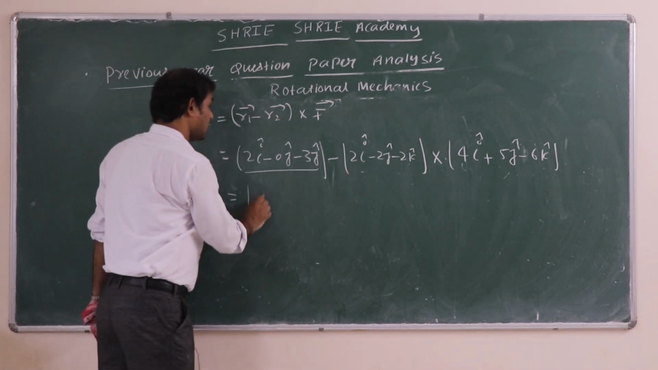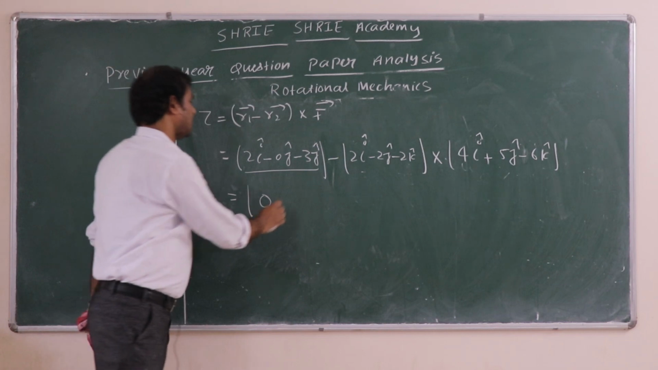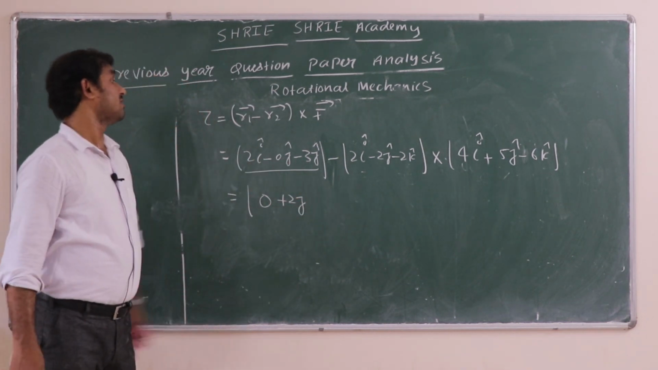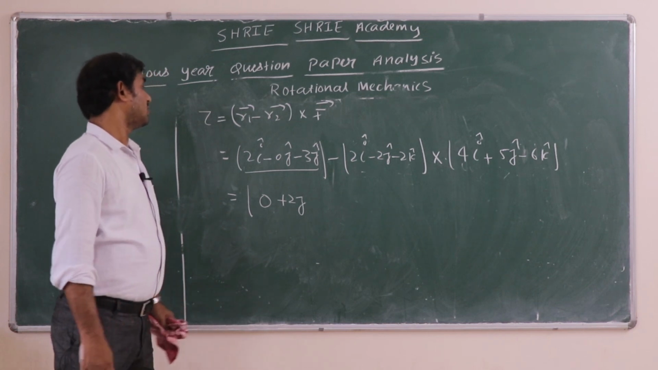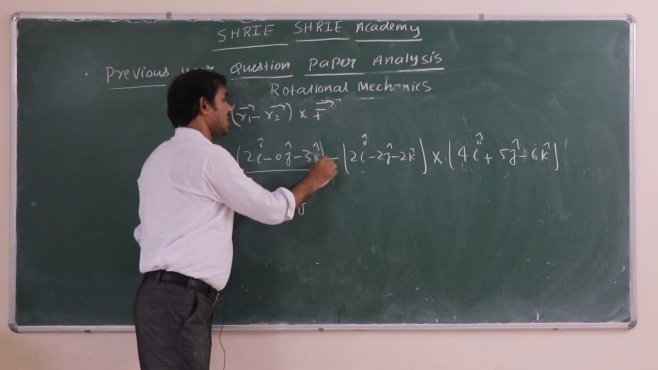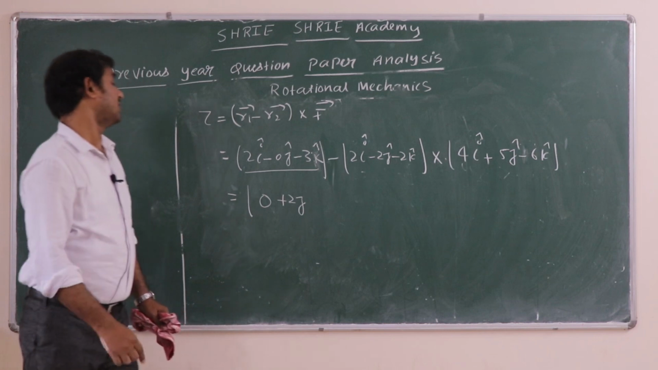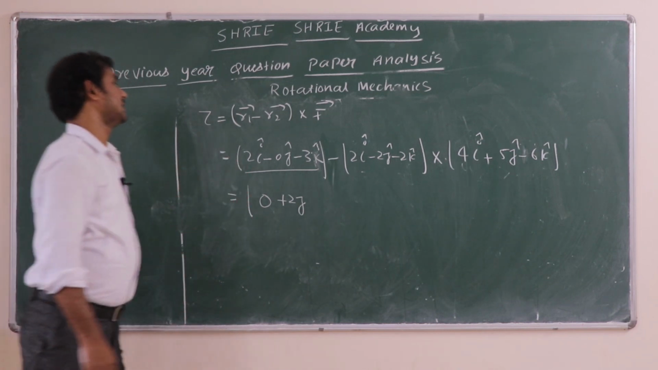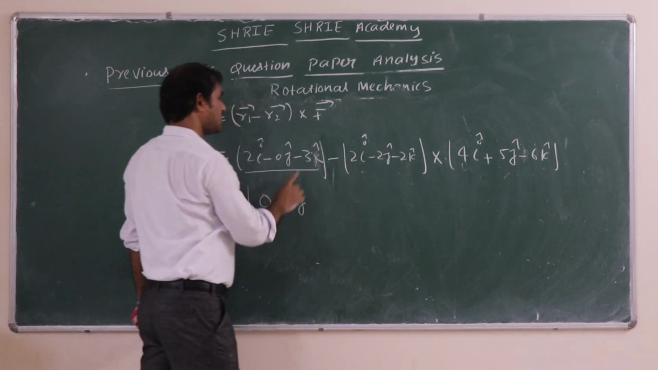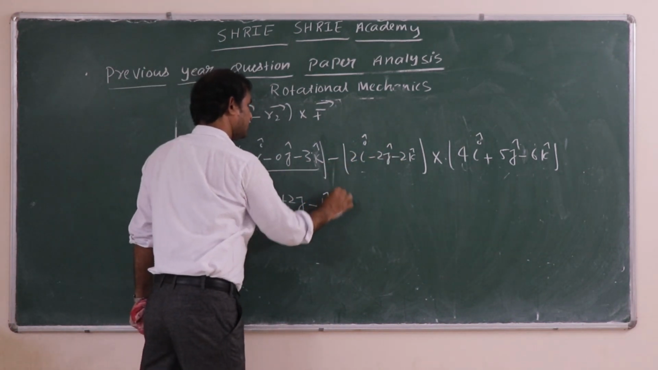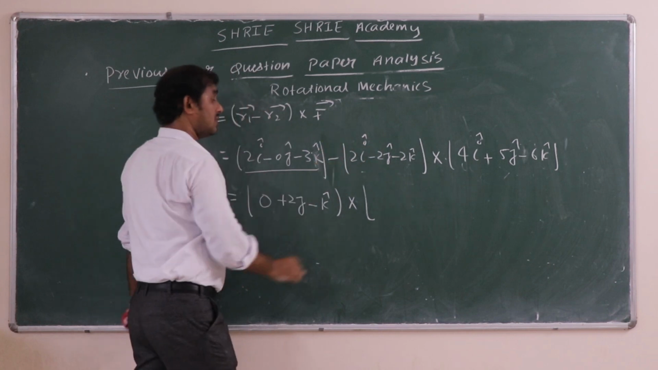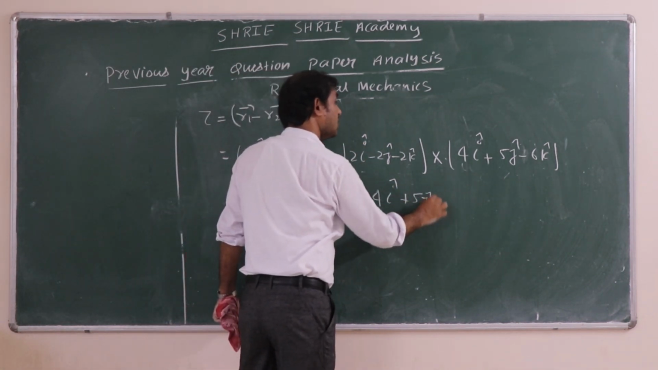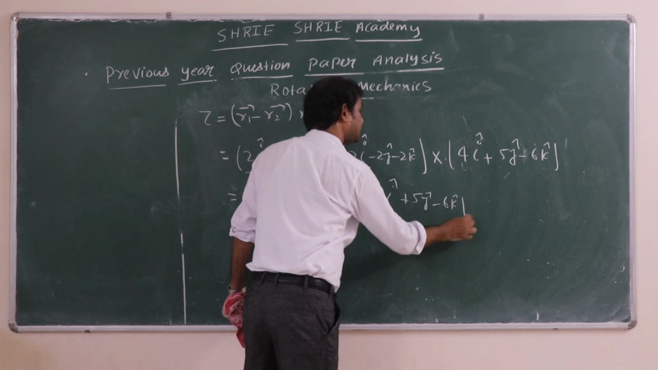So here you will get 0, and minus minus gives plus 2j cap. Again minus minus becomes plus, so you get plus 2k, and here minus 3k, because minus minus is plus, so you get minus k cap. Cross with 4i plus 5j minus 6k cap.